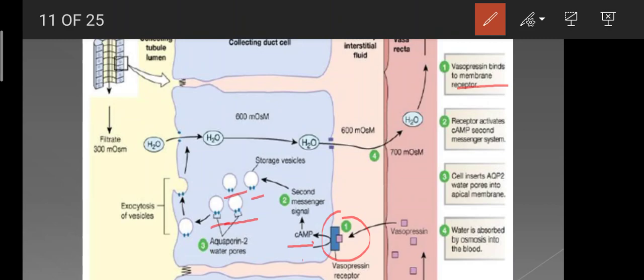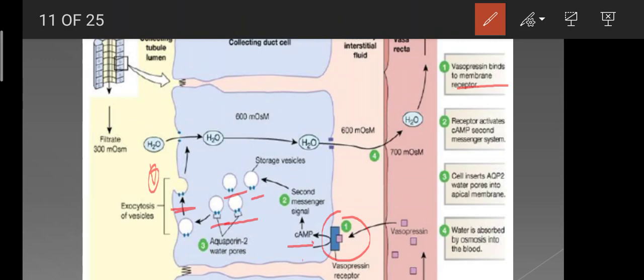Now these channels are inserted onto the cell membrane, onto the luminal side. This is the luminal side of the cell membrane, and these water channels are inserted onto the luminal surface of the principal cells.